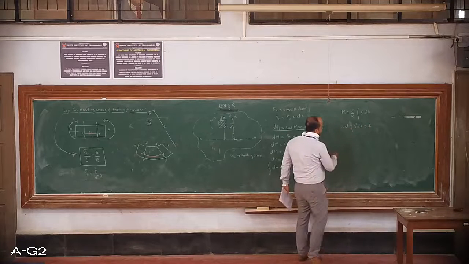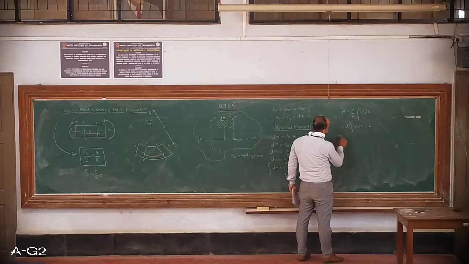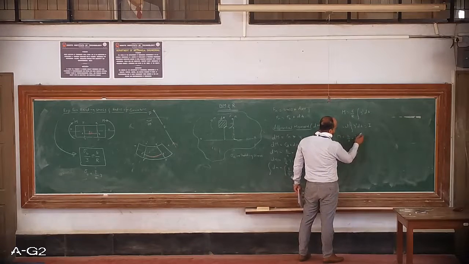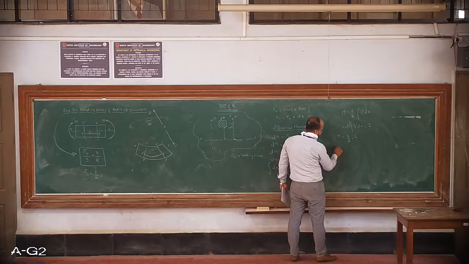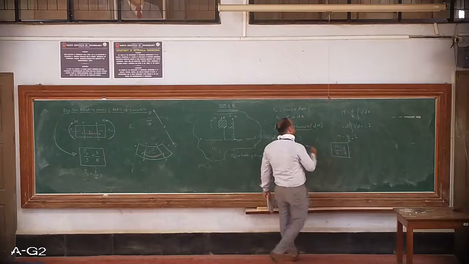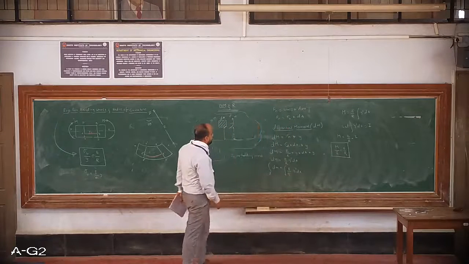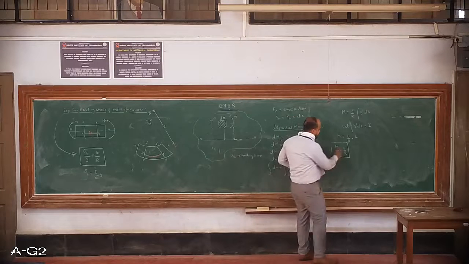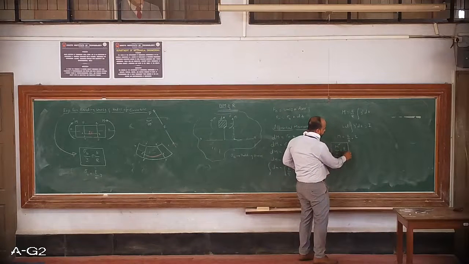Substitute here, what you will get? M is equal to E by R multiplied by I. So send this I this side. M by I is equal to E by R. This is the second part: the relationship between the moment, which is bending moment, and the radius of curvature.